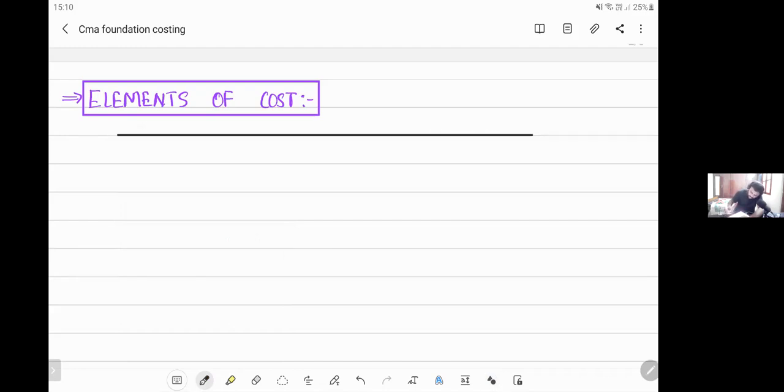The first element is material, or some people even call it raw material. The second element is labor, and the third element is expenses. So everything in this world is comprised of three things: material, labor, and expenses.